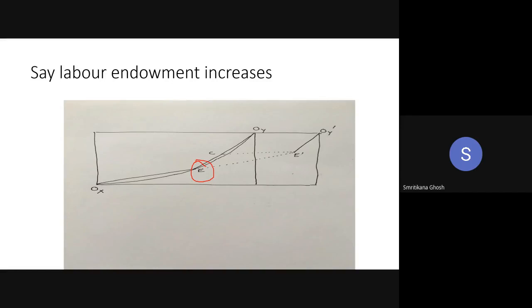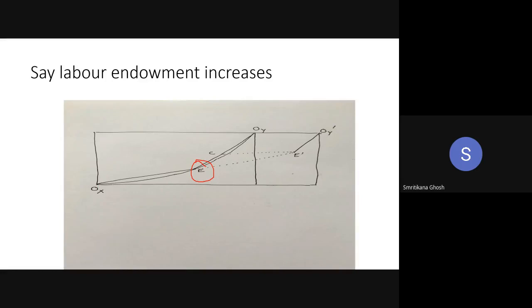Now consider that, due to some reason, the amount of labor in your economy has increased. What are you measuring along the x-axis? The amount of labor, right? And along the y-axis, the amount of capital. So when your labor endowment has increased, the length of your horizontal axis will increase.